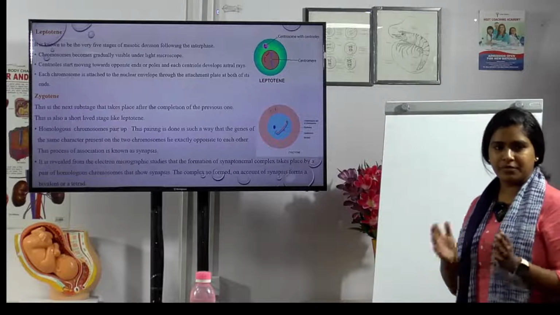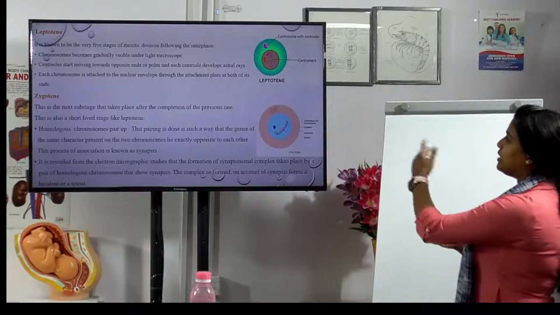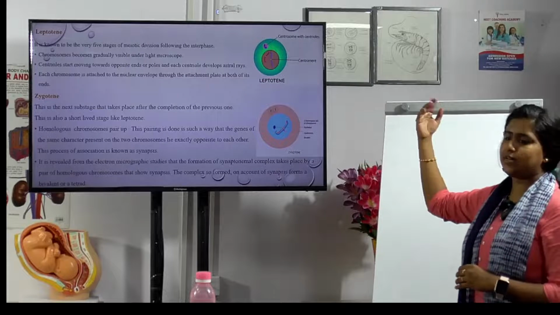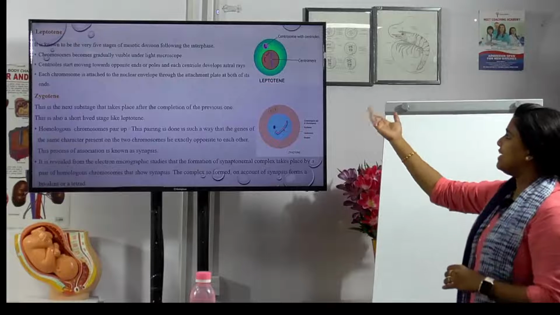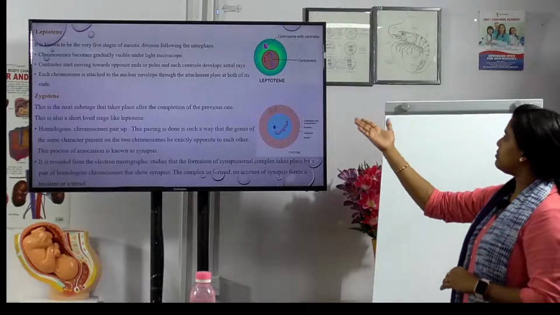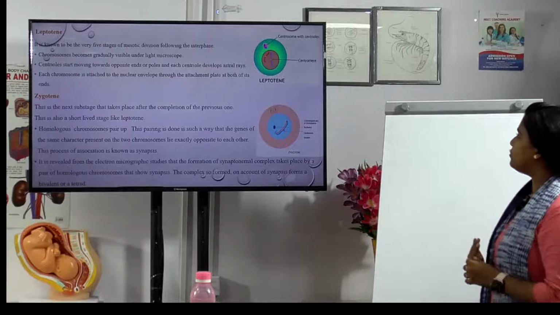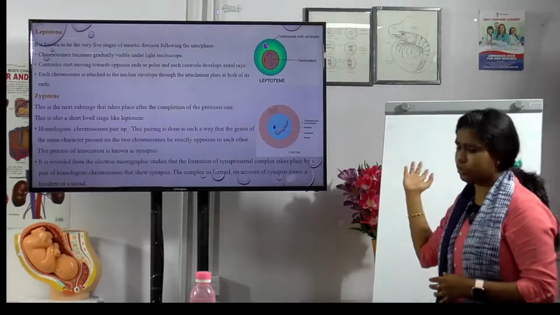Everything we have seen from the beginning is cell division, a cell cycle, and this is its continuation. And the centrioles start moving towards the opposite ends or poles. Each centriole develops into astral rays, and each chromosome is attached to the nuclear envelope through an attachment plate at both of its ends.